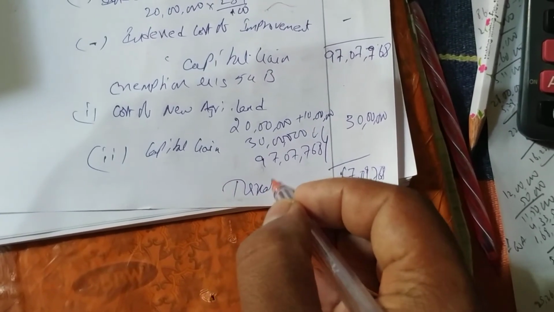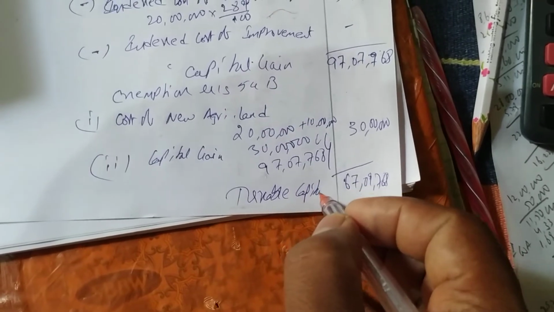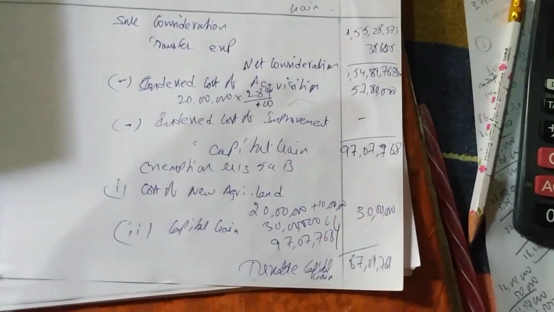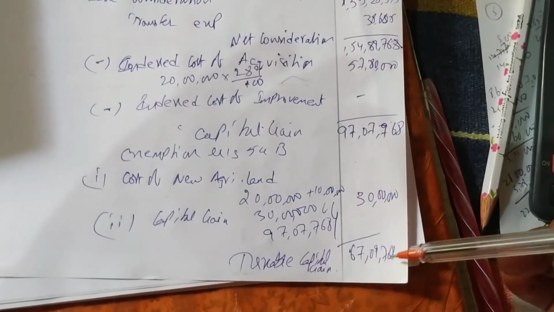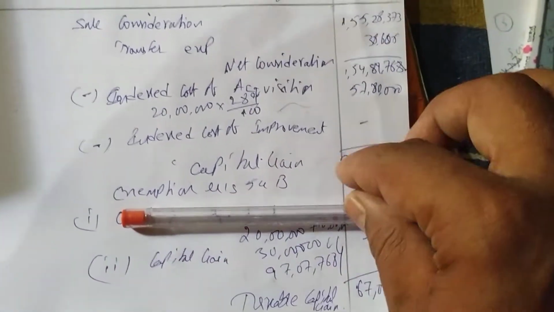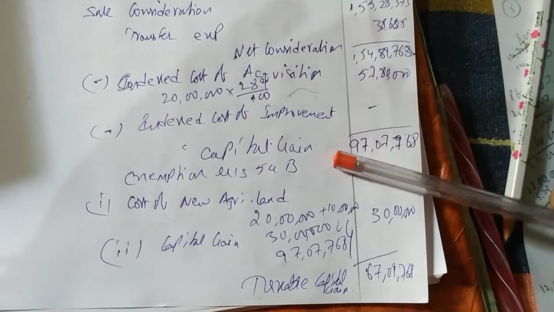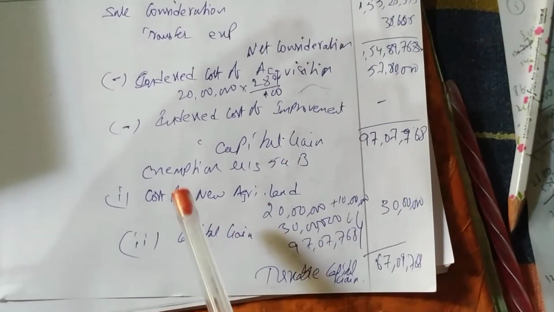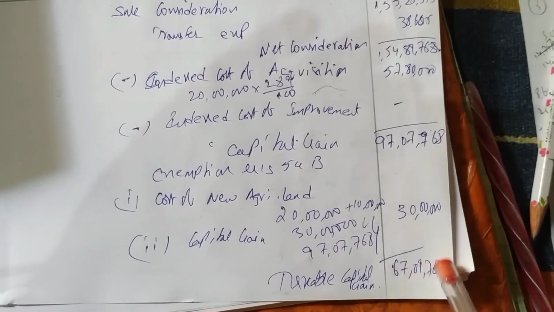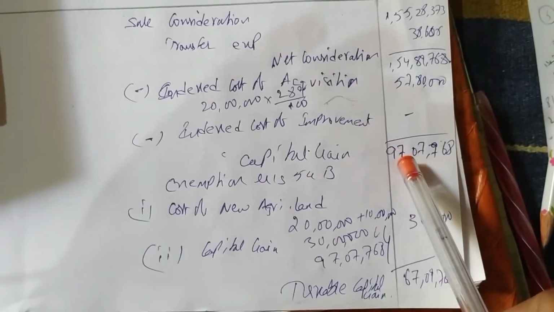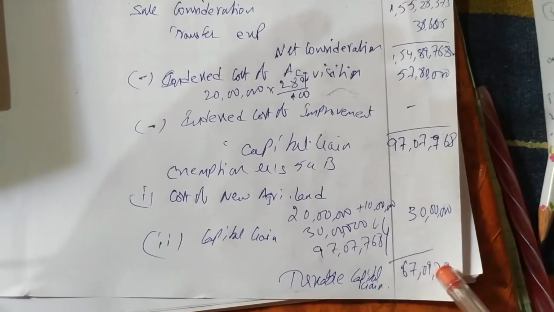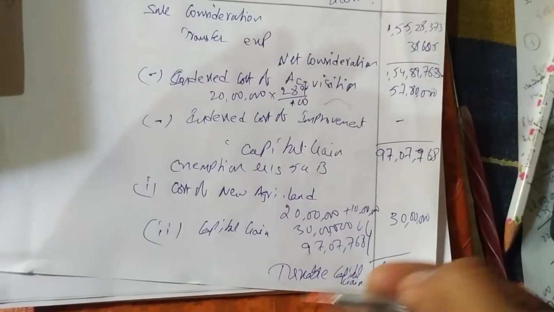So this is the taxable capital gain. Okay, so Mr. Nanda has to pay tax on this 67 lakhs 9,768. If he does not invest this money, if there is no exemption, let us assume there is no exemption in the question, he has to pay tax on 97 lakhs 9,768. But he has invested in agricultural land, that's why he is getting 30 lakhs as exemption. So he has to pay tax on 67 lakhs 9,768. Okay, so this is the exemption.